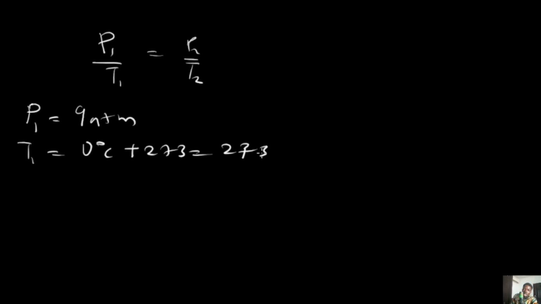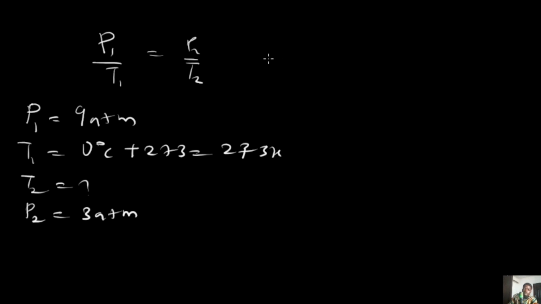Now I would like you to notice something. The initial pressure in this case was given as 9 atm. The initial temperature was given as 0 degrees Celsius. But we don't solve with 0 degrees Celsius. We have to convert to Kelvin. So plus 273, and it is converted to 273 Kelvin. Then we are looking for the temperature, and we are given that the pressure was reduced. The new pressure is now 3 atm. So let's get to solve.